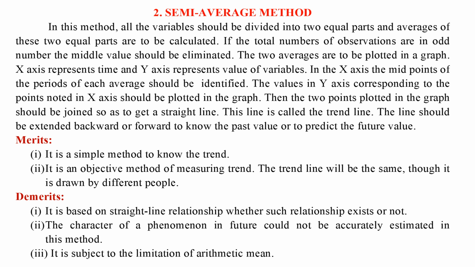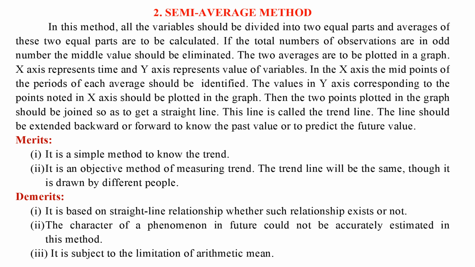The values in y-axis corresponding to the points noted in x-axis should be plotted in the graph. Then the 2 points plotted in the graph should be joined so as to get a straight line. This line is called the trend line. The line should be extended backward or forward to know the past value or to predict the future value.